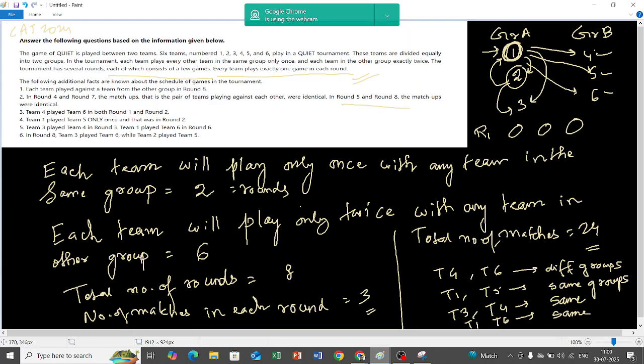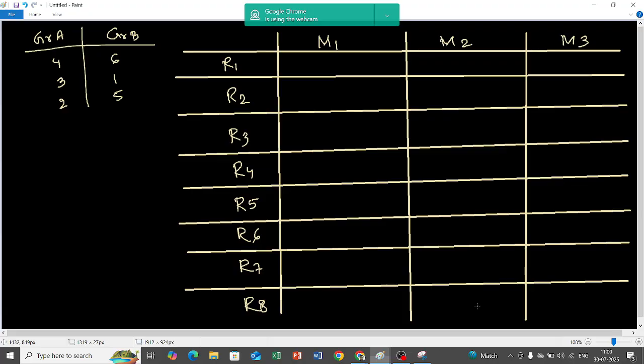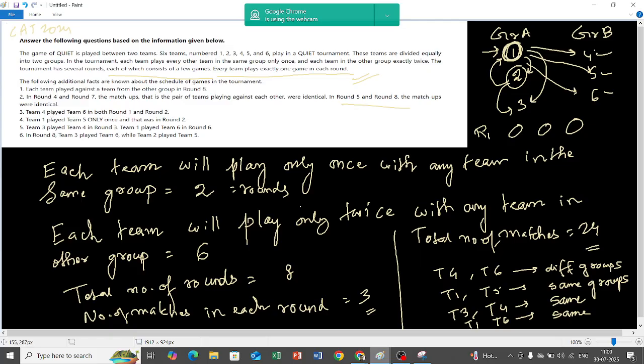Again, going to information number 1: each team played against a team from the other group in round 8. Fine, but we still don't have concrete information about which team played with which. Till now I have done the segregation: in group A 4-3-2, in group B 6-1-5. This is all I have done, but I don't know which team is playing with which team. So information number 1 is still not sufficient for us. In round 4 and round 7, the matchups are the same, but I don't know which team is playing against which team. So information number 2 is also not relevant at this point.